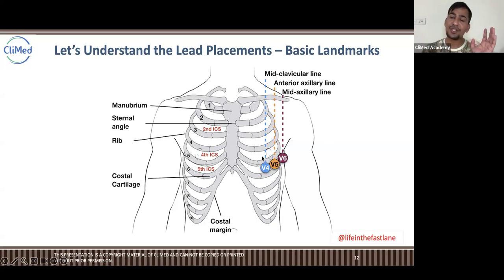On the left side, three leads are placed here. First is at the mid clavicular line. What is the mid clavicular line, guys? Can someone tell me? You know the anatomy of the human body, no? Tell me, what is the mid clavicular line? You can speak or you can write.